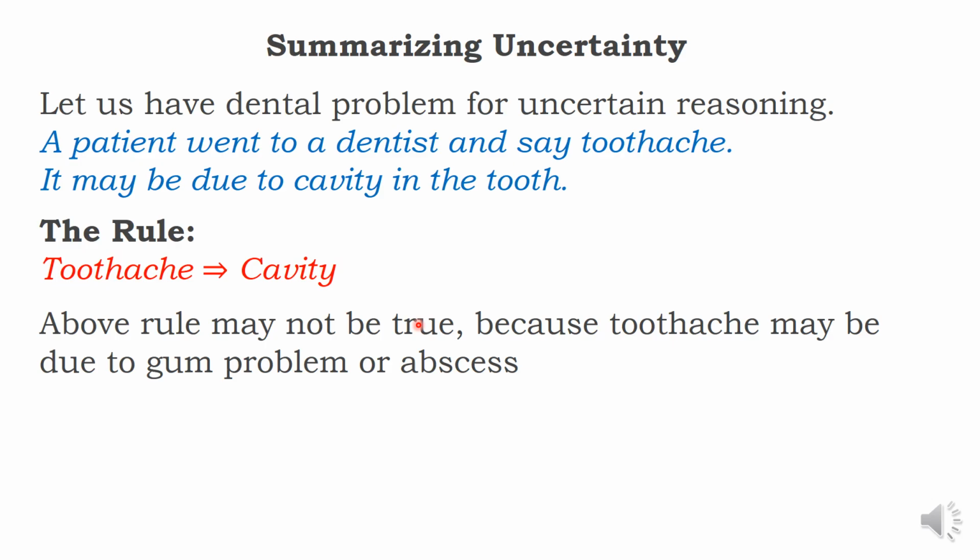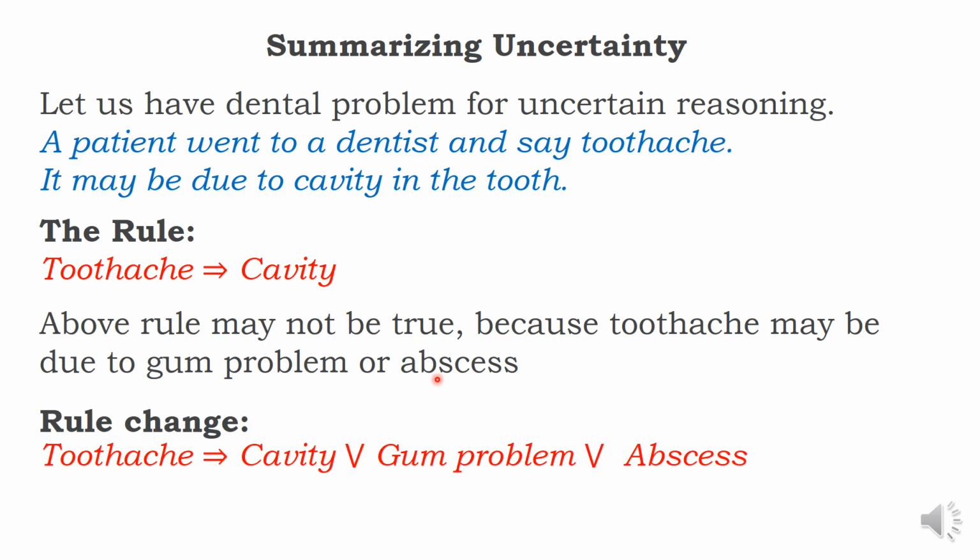But the above rule may not be true, because toothache may be due not only to cavity, it may also be due to gum problem, or pus in the tooth like abscess. So the above rule may not be true. Let us modify the rule. The doctor now says toothache is due to cavity or gum problem or abscess. That is, the modified rule is, if you have toothache, then it is due to cavity or gum problem or abscess. Now, can I say this rule is 100% true?